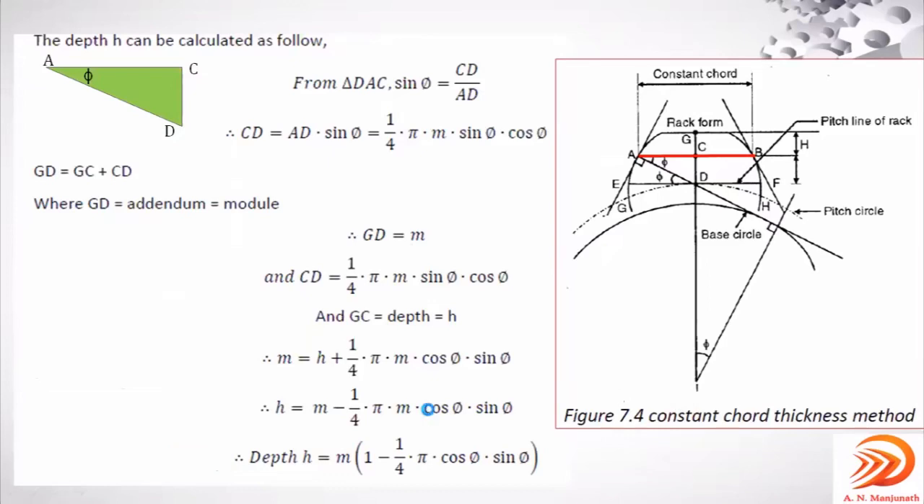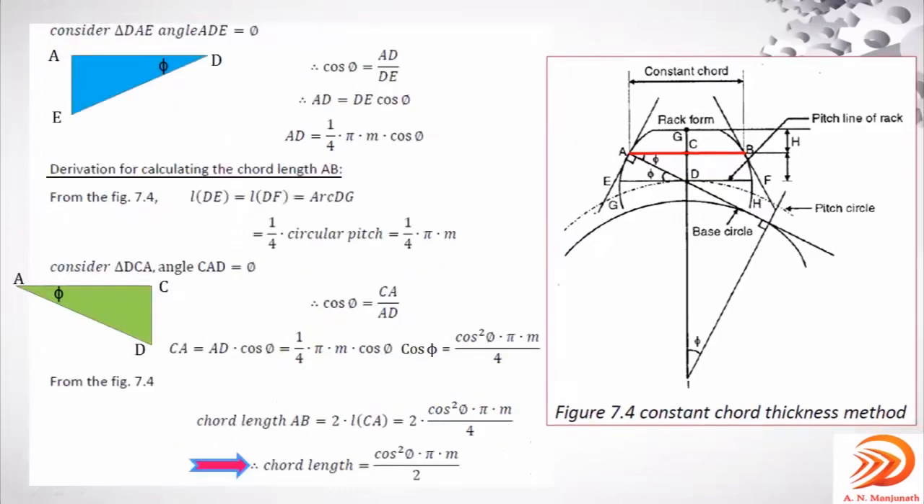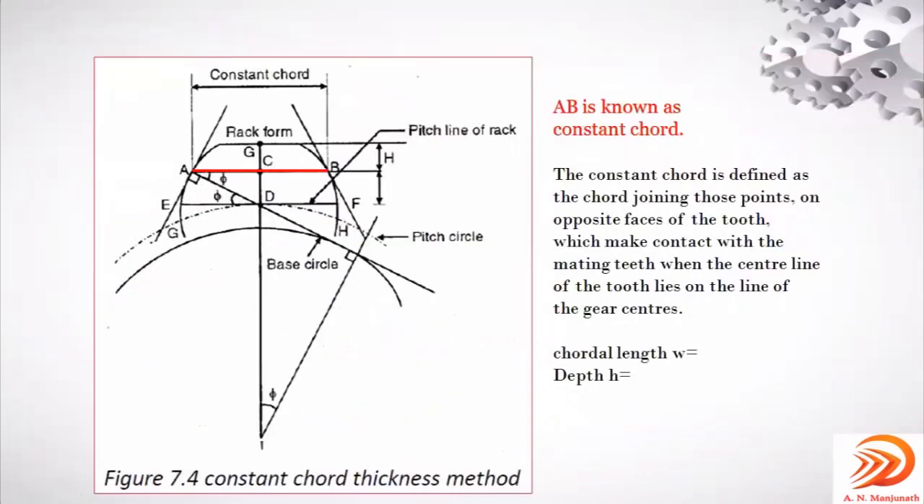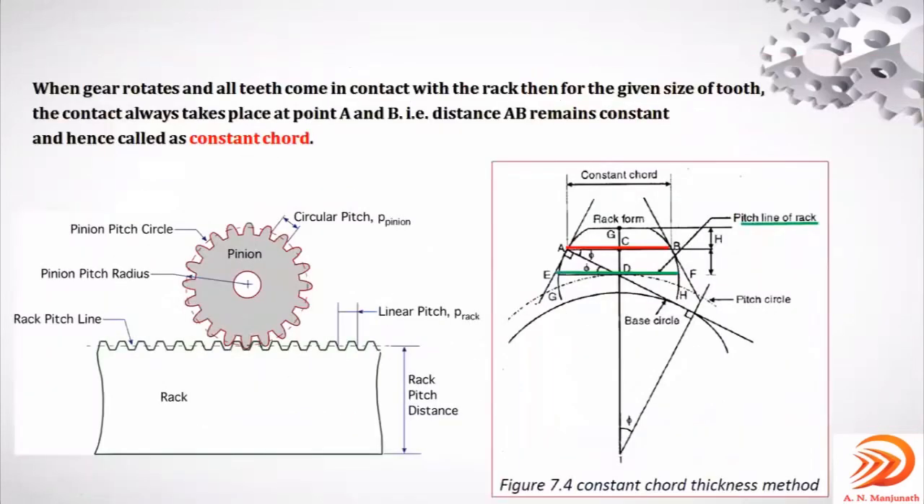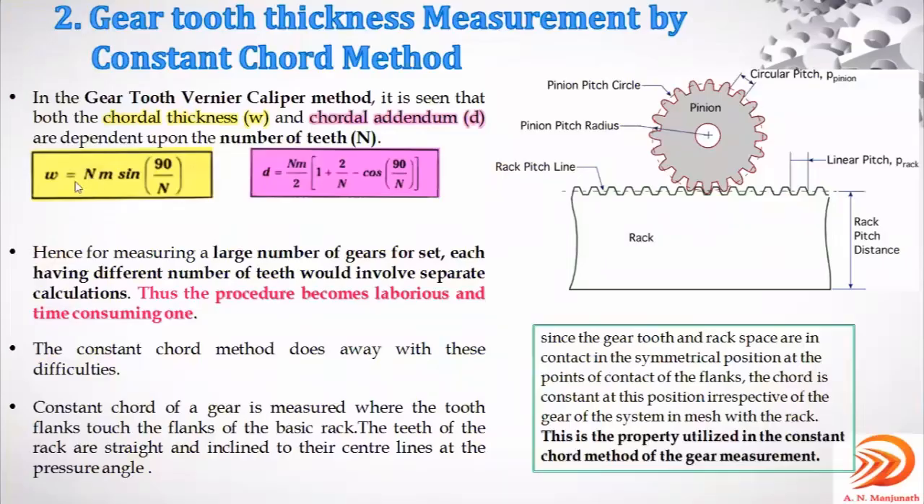As you can see in the previous one, the first method, the gear tooth vernier caliper method, the two equations both are dependent on the value of n, the number of teeth, as you can observe over here on the screen. Number of teeth n, here also n. For that reason, the procedure could have become laborious and time consuming. That could be overcome by using this constant chord method, which removes the value of n.